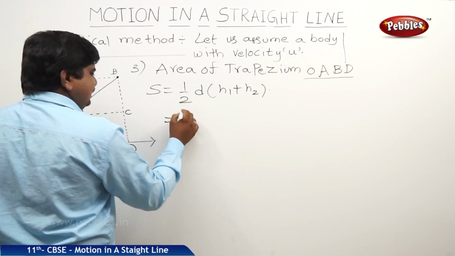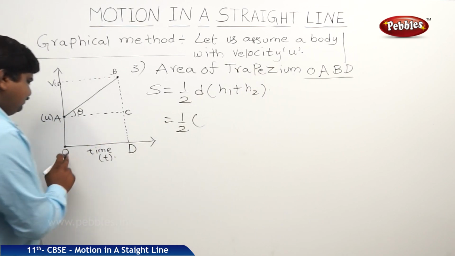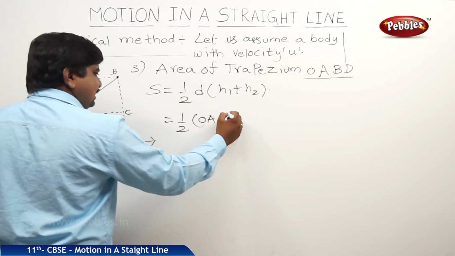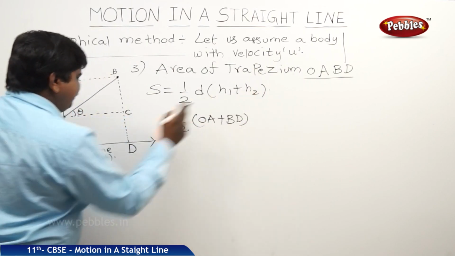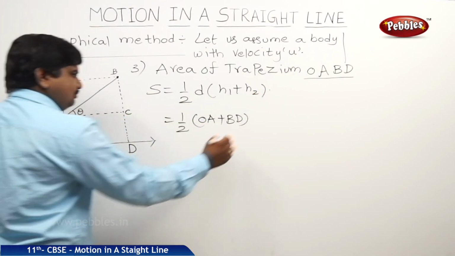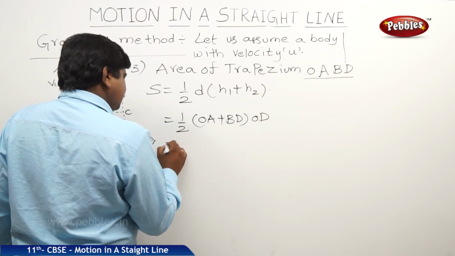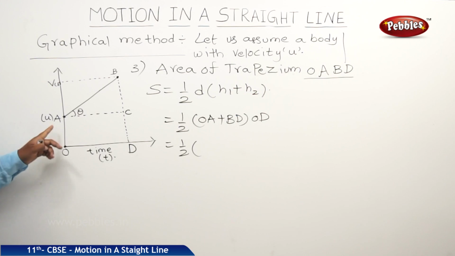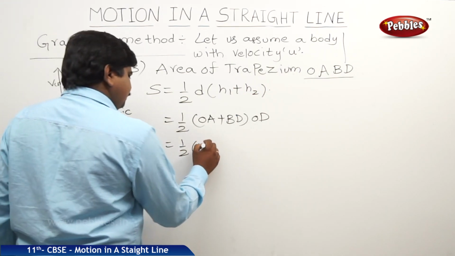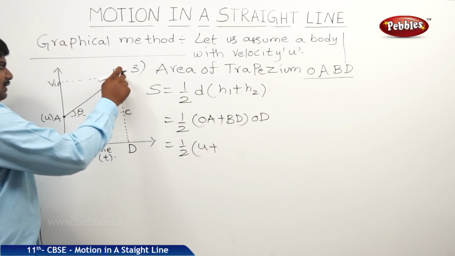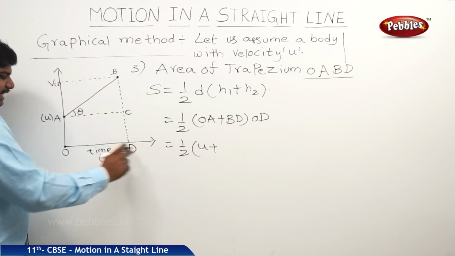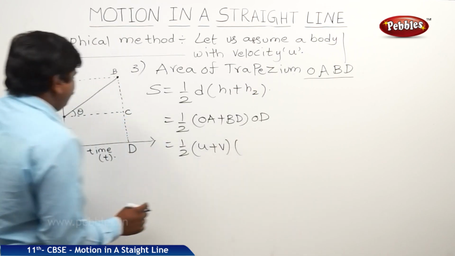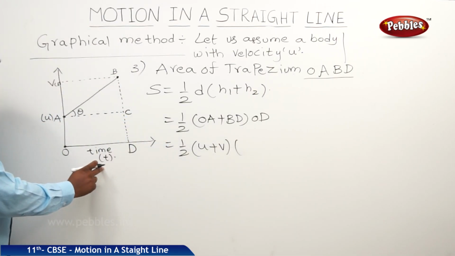So one height is H1 is OA, another height is BD. The gap between H1 and H2 is OD. So therefore half, what is OA? O is at 0, A is at U, this will be U. BD, B is at V, D is at 0, so therefore it is V into OD. OD is time.